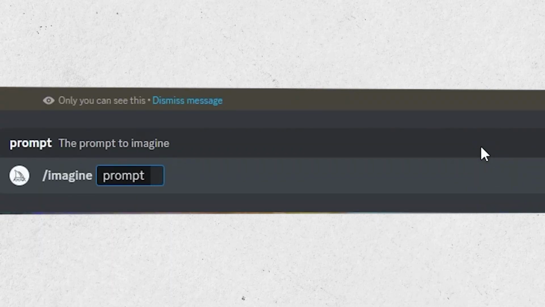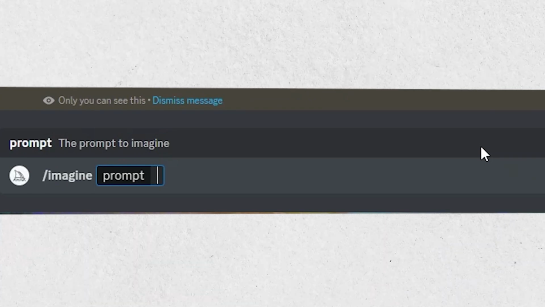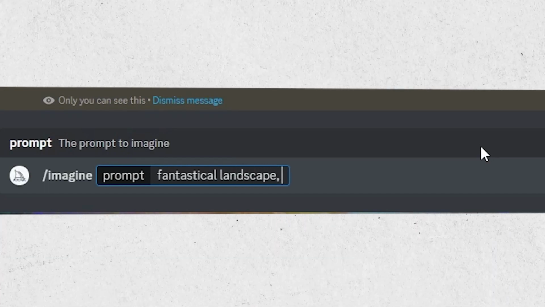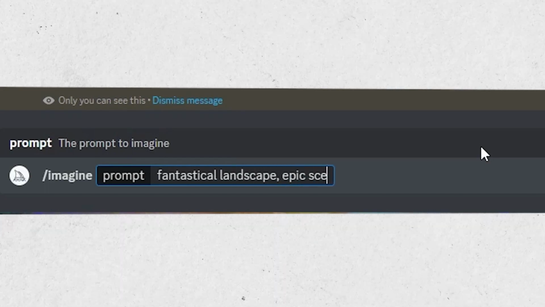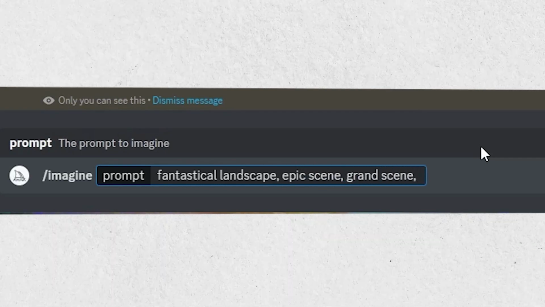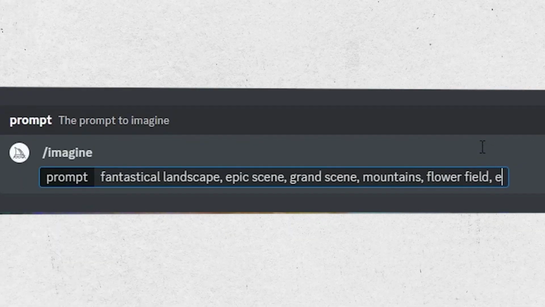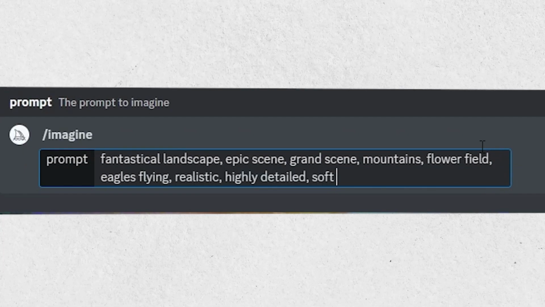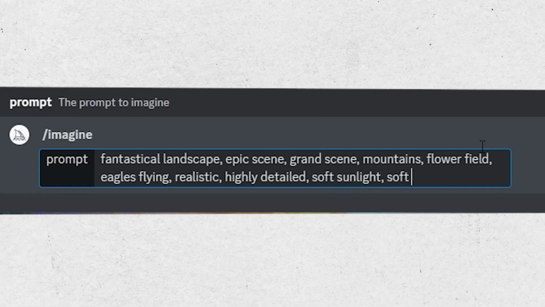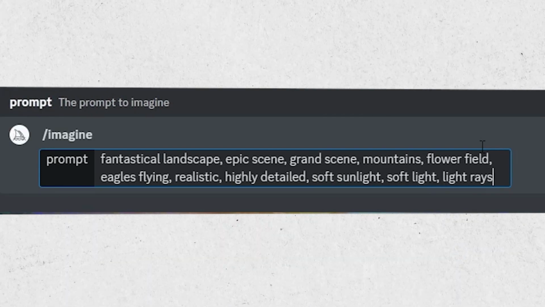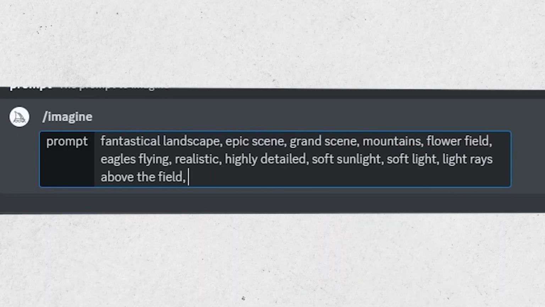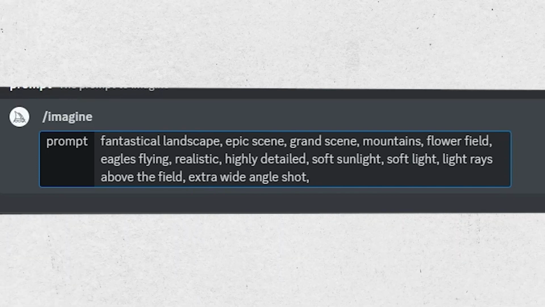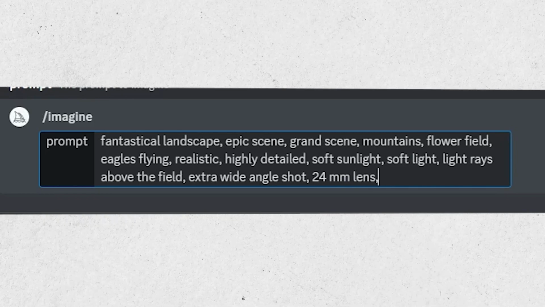Let's look at another example. This time, we will write a prompt that already has the details and style included. Let's start with our subject again. I want to see a fantastical landscape. I will add more details and describe my scene. Epic scene, grand scene, mountains, flower field, eagles flying, realistic, highly detailed, soft sunlight, soft light rays above the field. I want it to be an extra wide angle shot with a 24mm lens.